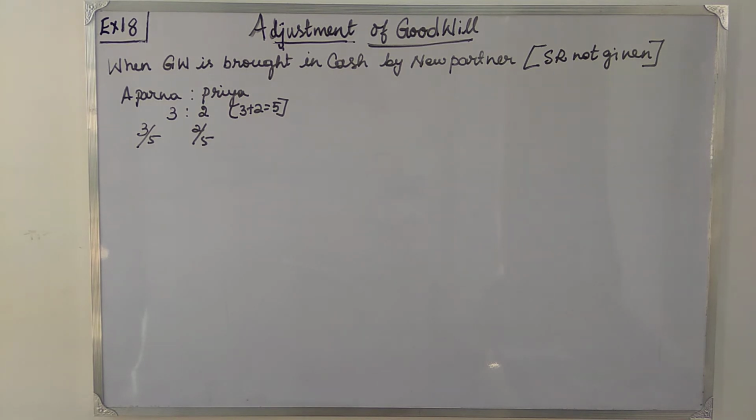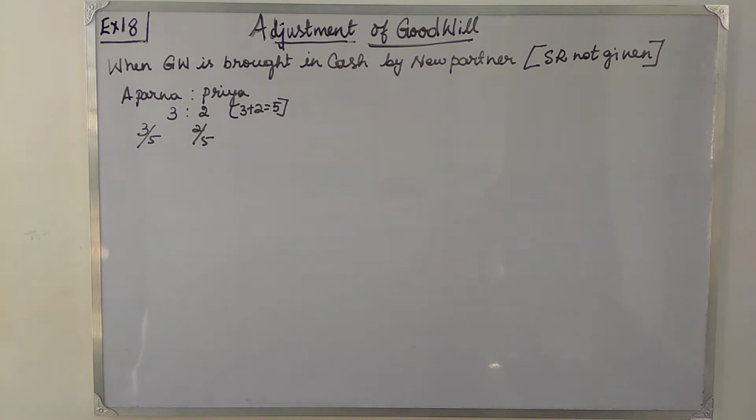When a new partner is admitted, he brings in cash for the goodwill that he is going to enjoy when he enters the firm. So we'll see how we are going to treat the goodwill. Sum number 18. Aparna and Priya are partners who share profit and loss in the ratio 3:2. Brinda joins the firm for 1/5 share of profit and brings in cash for her share of goodwill, rupees 10,000. Pass necessary journal entry for adjusting goodwill on the assumption that the fluctuation capital method is followed and the partners withdraw the entire amount of the share of goodwill.